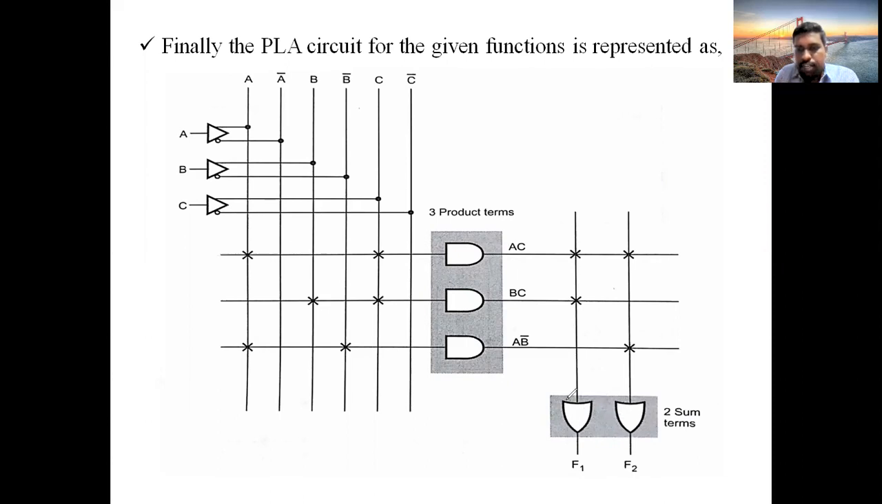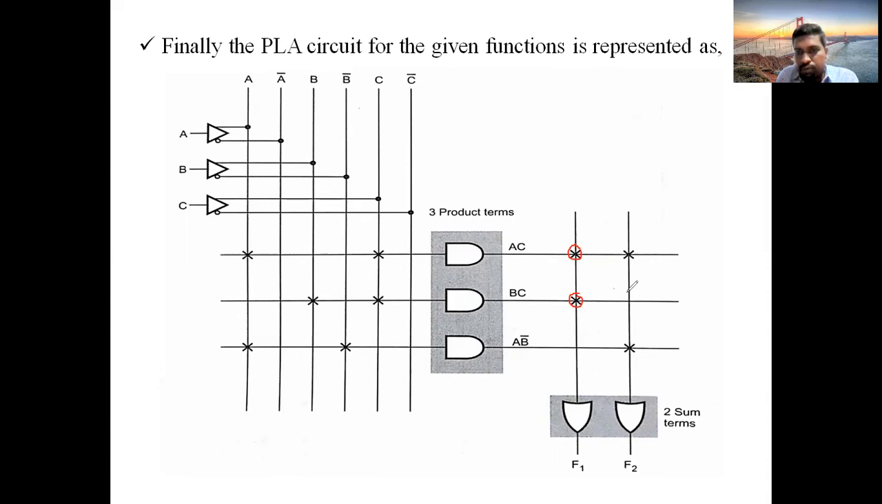F1 is the function which is involving AC comma BC. So what is the answer for F1? AC plus BC. OR gates are also programmable gates. That's why take the programmable connection only for AC comma BC. You don't find AB bar in the expression of F1. That's why no connection is given here. Be careful while drawing the diagram.